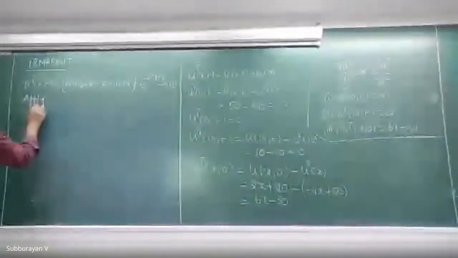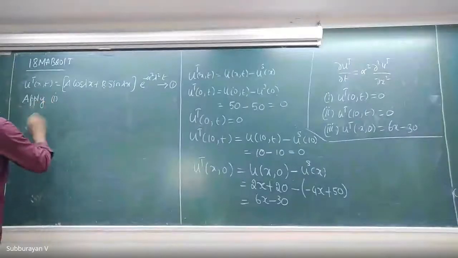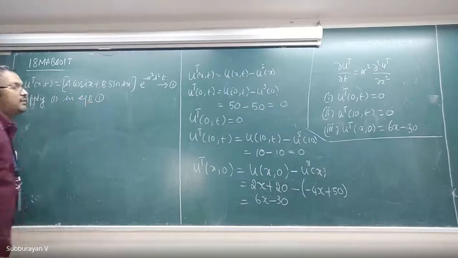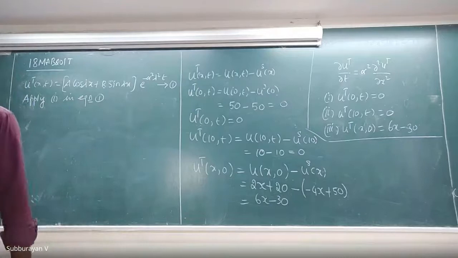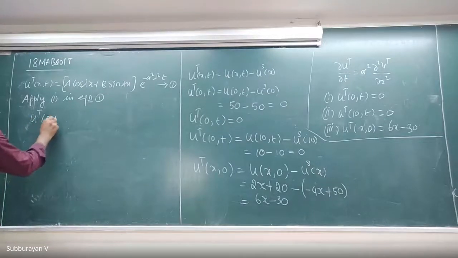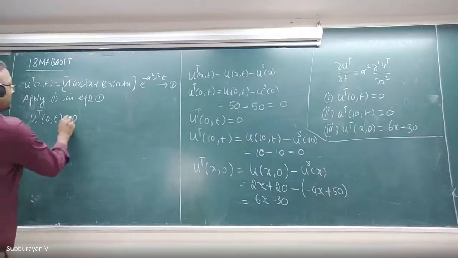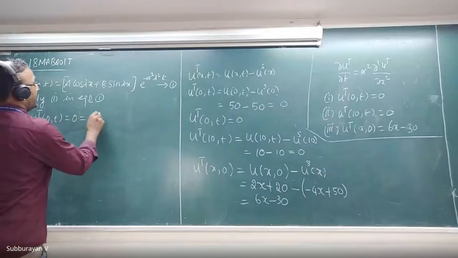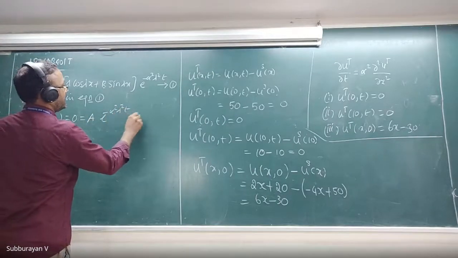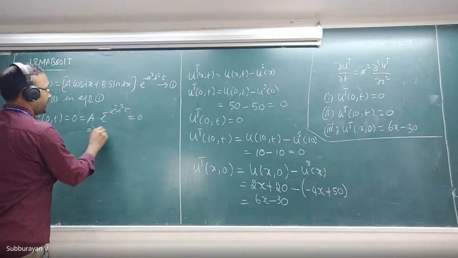Apply condition 1 in equation number 1. That is, what will I get? ut of 0 comma t, which is equal to 0, that is equal to a into e raised to minus alpha square lambda square into t, which is equal to 0, which implies my a must be 0.